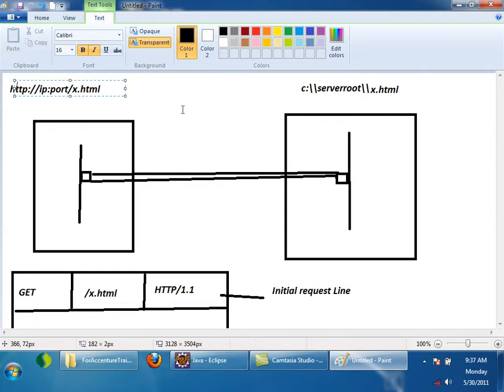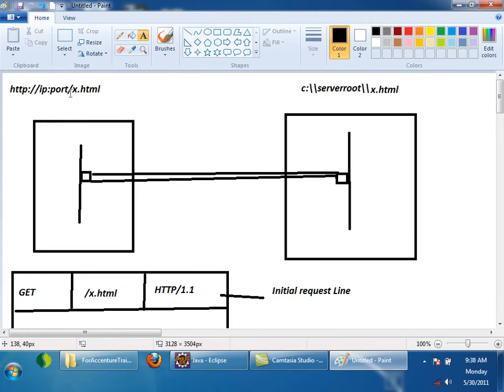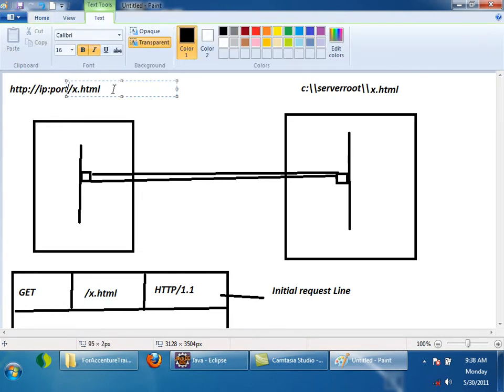Uniform Resource Locator. Whatever is in this URL after the port number, like /x.html, is called URI, Uniform Resource Identifier.